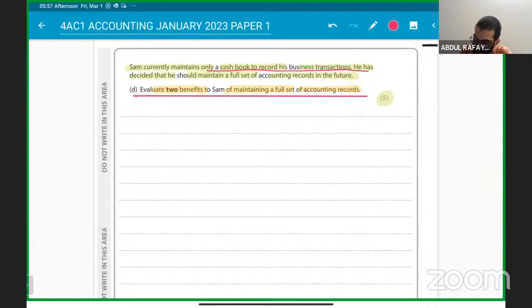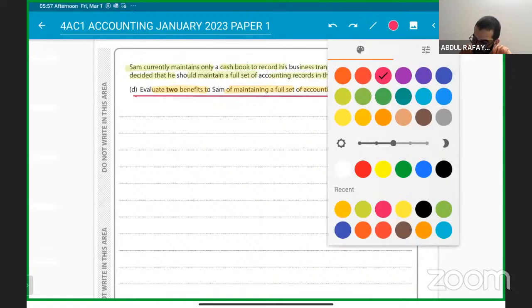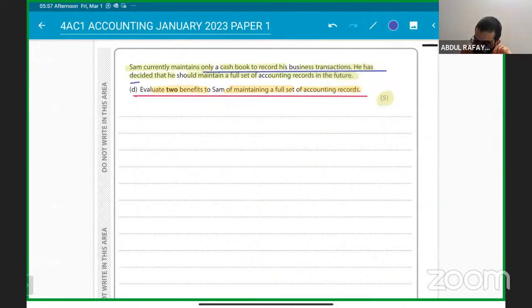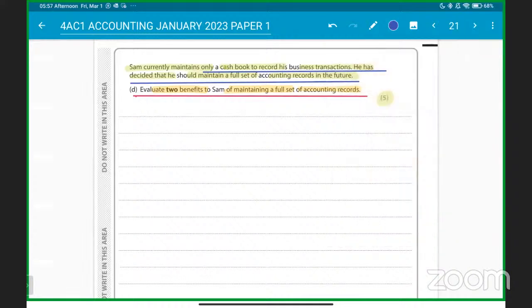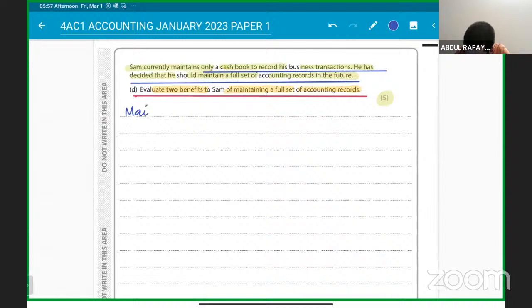He only maintains a cash book at the moment. We need to write down benefits of maintaining a full set of accounting records in the future. Let me know any ideas. Everything is clear on this, right? No questions, right? So maintaining the full set of accounting records helps to reduce errors.